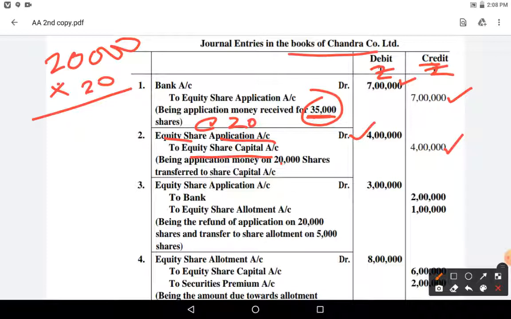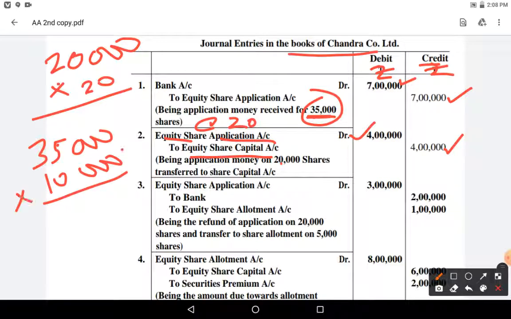Achha, very good. And out of 35,000 shares, 10,000 shares were rejected. So we need to return this money. Okay, remaining 25, you have given 20,000 shares.